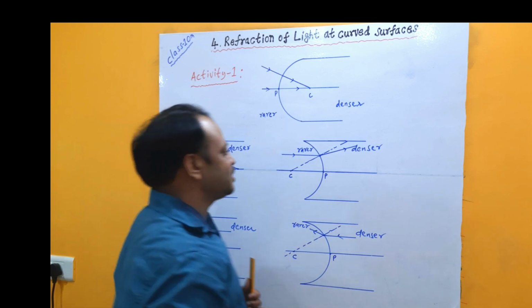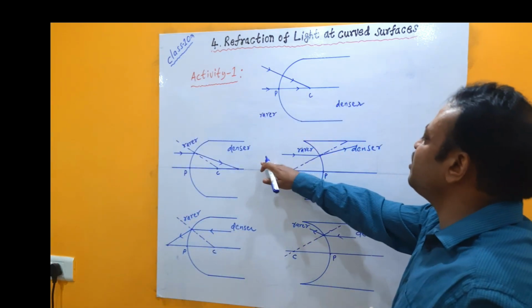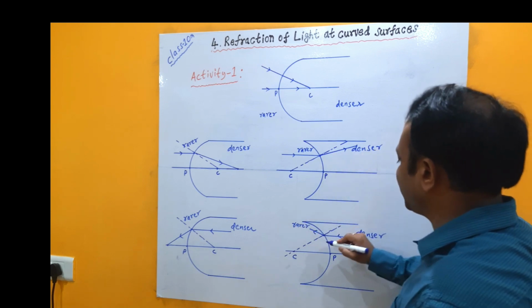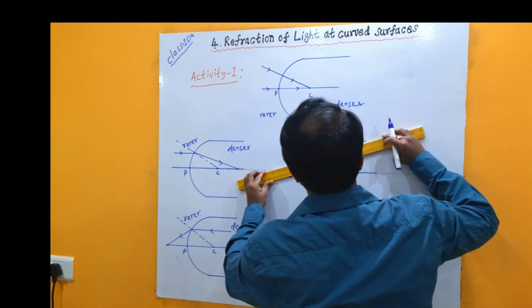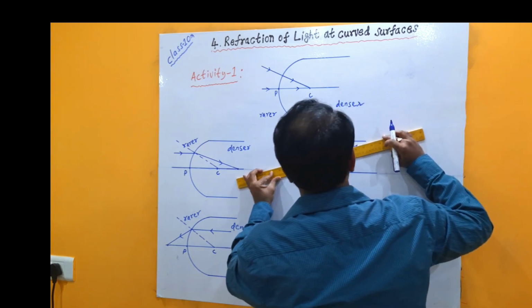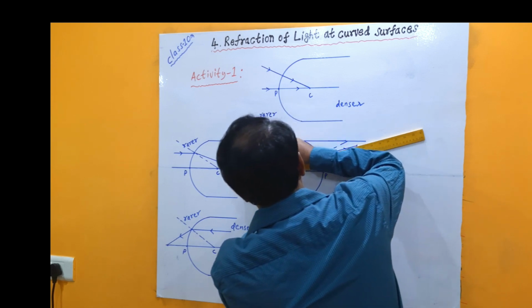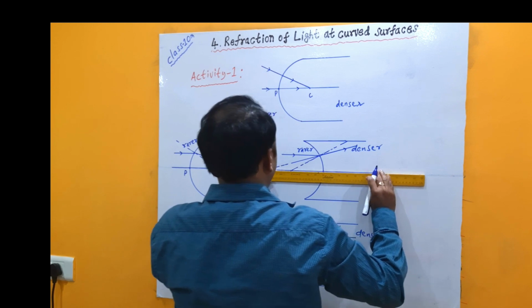Whereas in the case of a concave surface, whether entering from rarer to denser medium or denser to rarer medium, the light ray moves away from the principal axis. If you retrace the path of the light ray backward like this, there is a chance for it to meet the principal axis at one point.